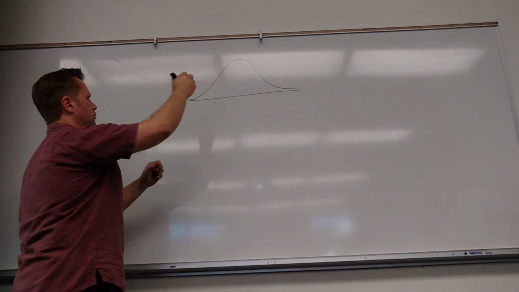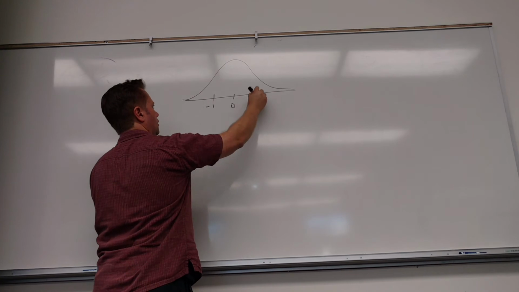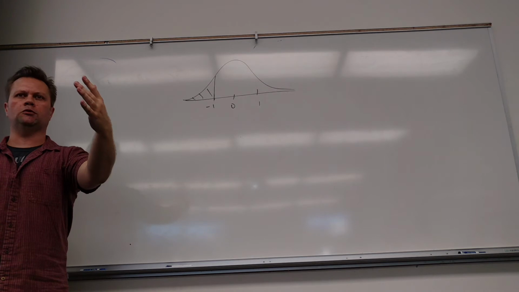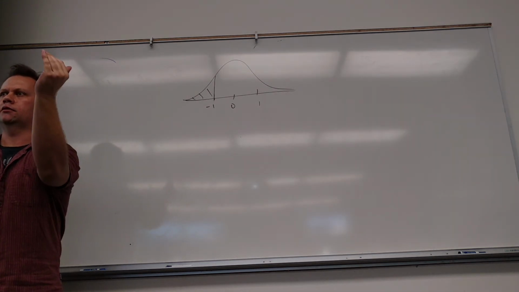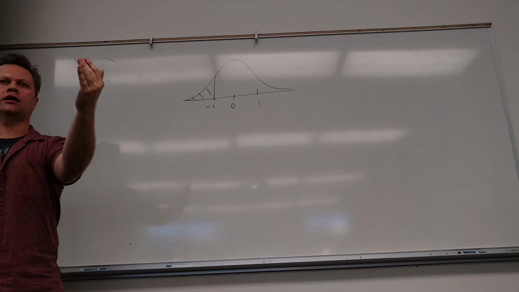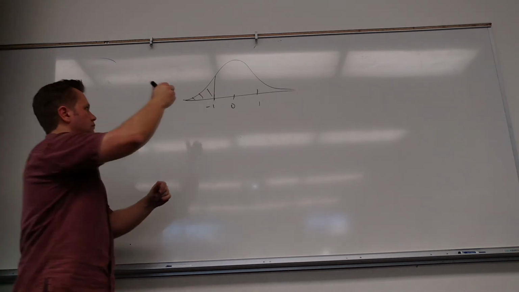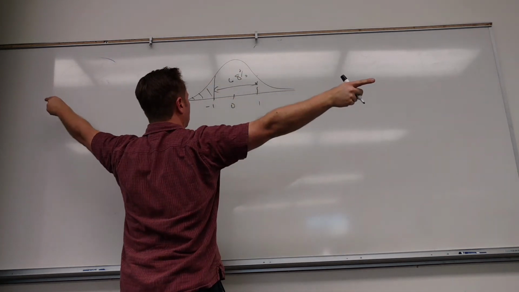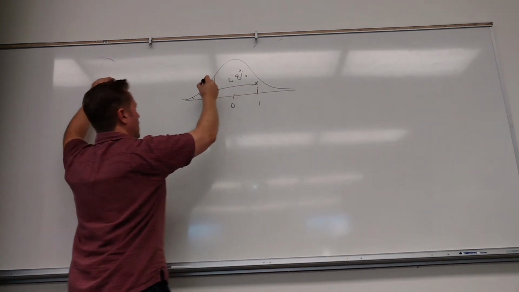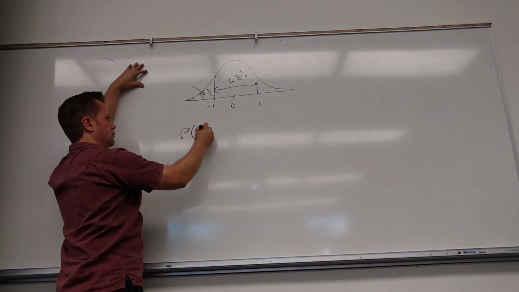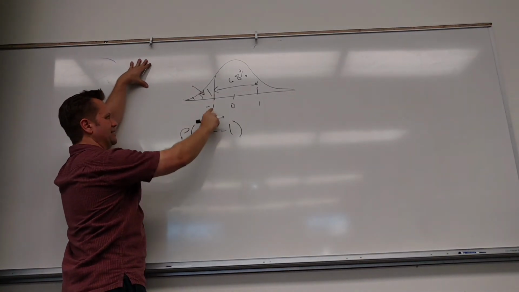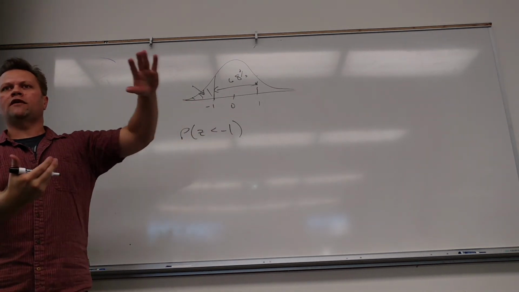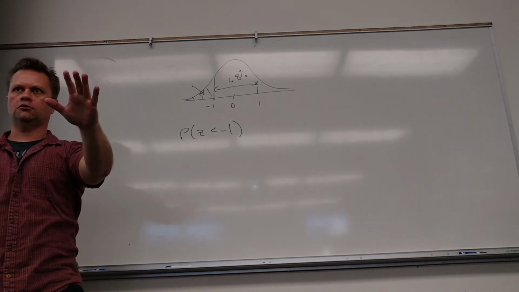So I already know, for example, can you guys help me out? What percentage is below there for a normal curve? Somebody remember how to figure that out? What's between 1 and -1? How much is there? Empirical rule. Within 1 standard deviation, there's what percent? 68. So between there's 68, which means how much is outside? 32, which means how much is just below -1? So the probability that a z-score is less than -1. The probability that I am more than 1 standard deviation below the mean. Is that cool? You guys get that?